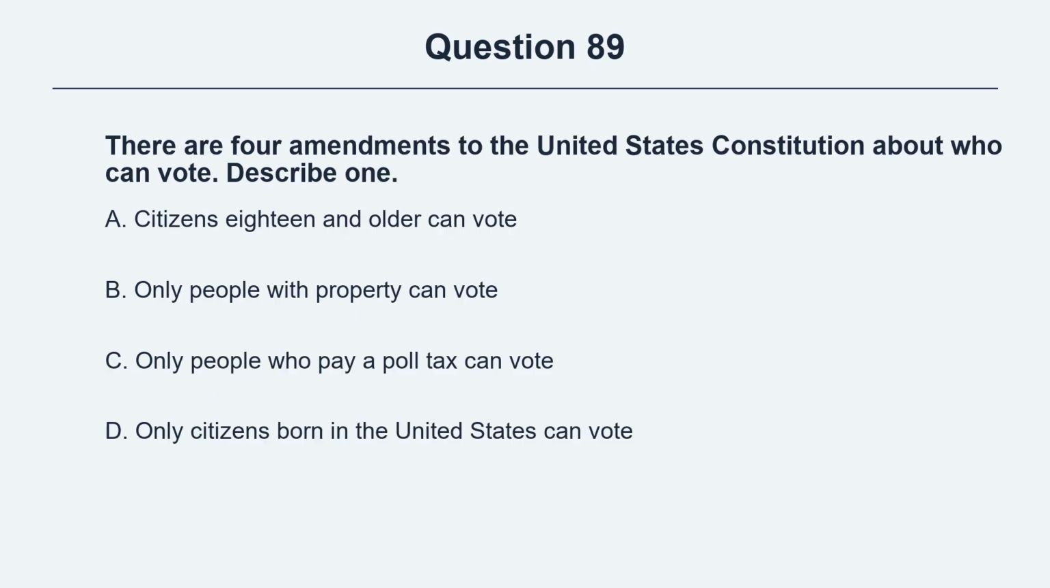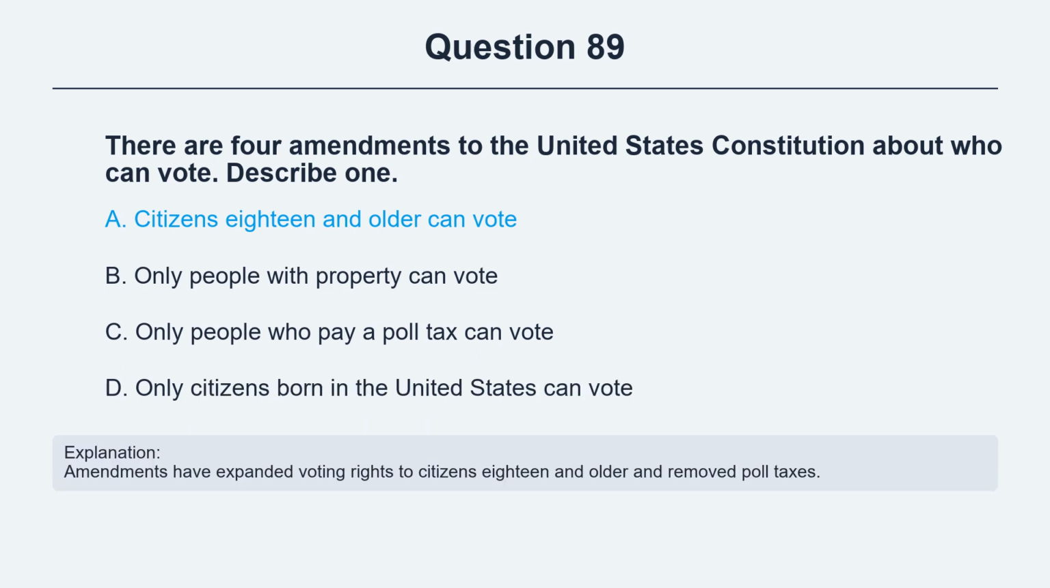Question 89. There are 4 amendments to the United States Constitution about who can vote. Describe one. Option A, citizens 18 and older can vote. Option B, only people with property can vote. Option C, only people who pay a poll tax can vote. Option D, only citizens born in the United States can vote. The correct answer is option A, citizens 18 and older can vote. Explanation. Amendments have expanded voting rights to citizens 18 and older and removed poll taxes.